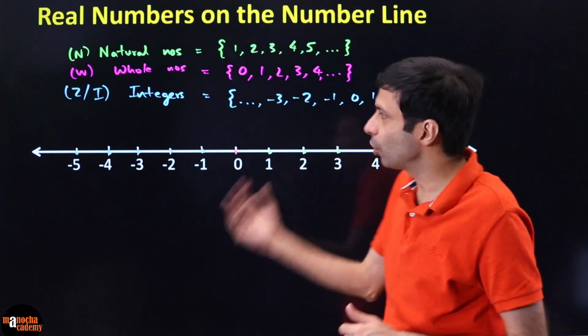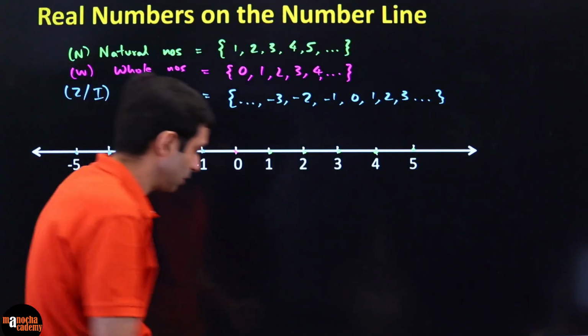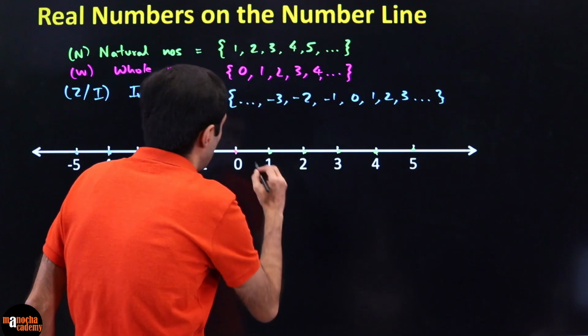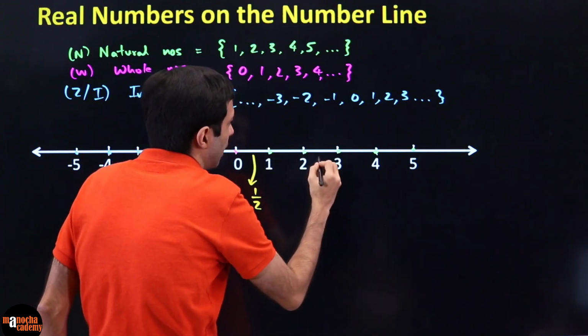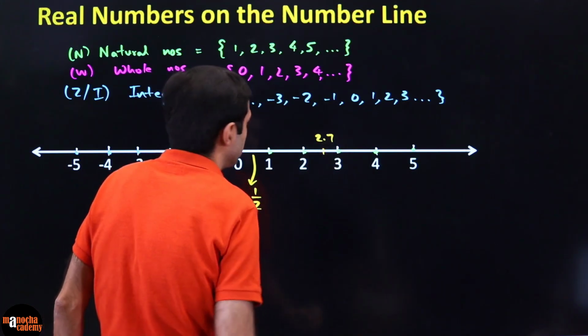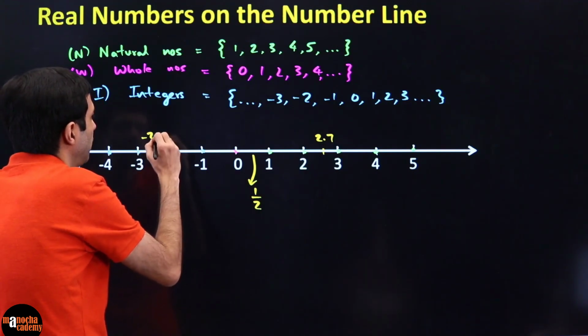But now the question is, are there more numbers on the number line besides these ones? Yes, certainly. Why not? You have a half on the number line, which is exactly between 0 and 1. Then we can have, let's say, a 2.7 here, right? We can have a -2.5.